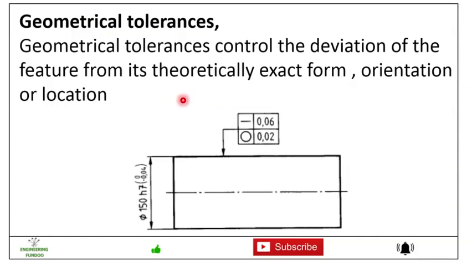For geometrical tolerances, the geometrical tolerances control the deviation of a feature from its theoretical exact form, orientation or location. It means if we have a cylinder, then you can see the diameter 150 mm plus or minus tolerance is given, and then we have some geometrical tolerance given. That means this geometrical tolerance is given when the object deviates from its exact form, orientation and location. It is not for a particular dimension, but it is for a form, orientation and location.